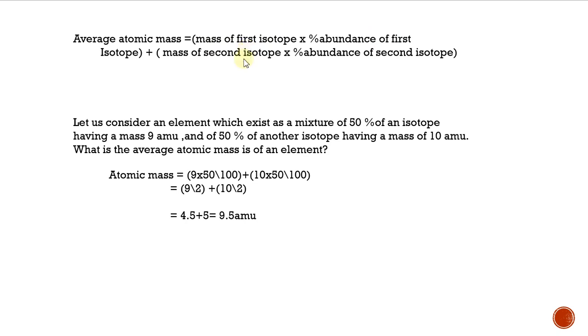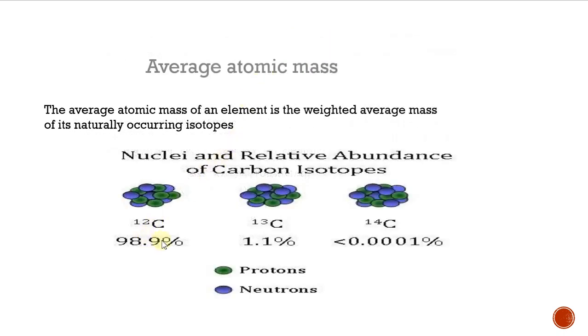Percentage abundance means how much space this carbon 12 is occupying. 98.9%. So 12 into 98.9%. Have you understood?